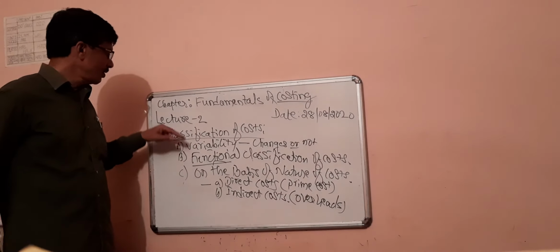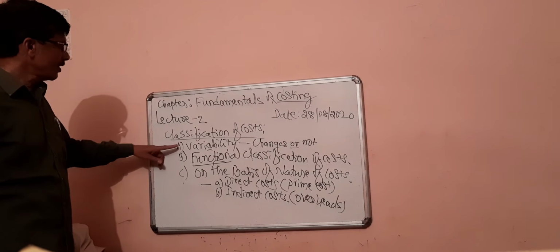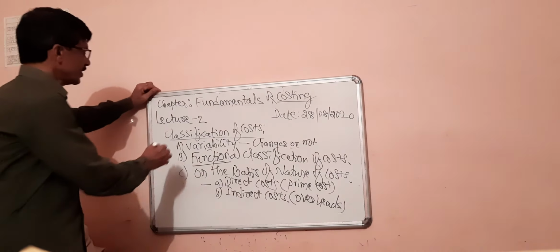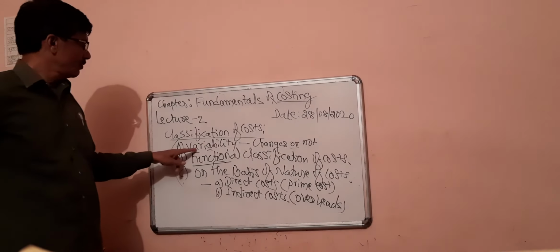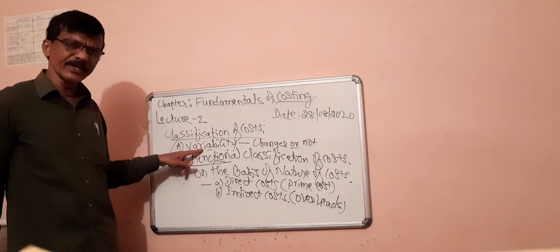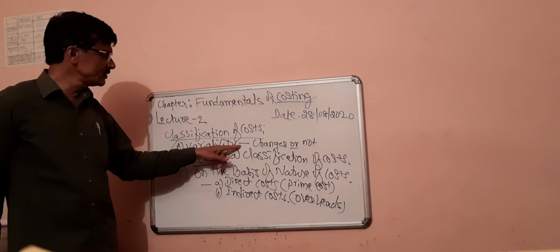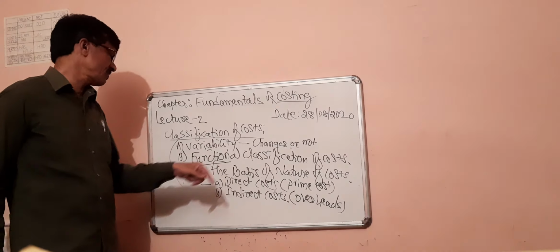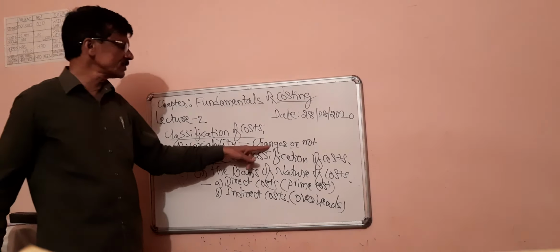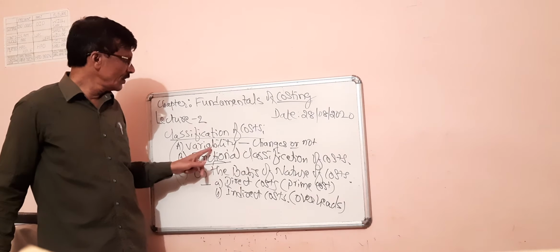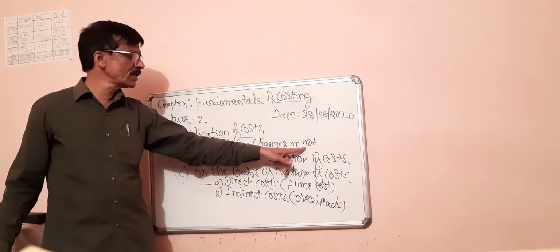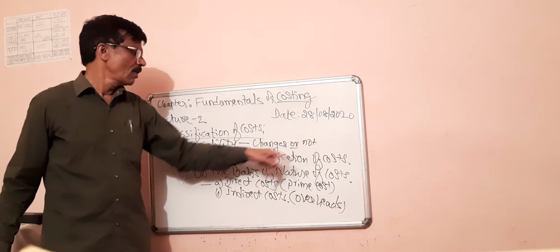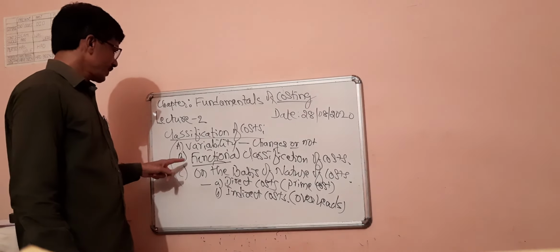Once again, I wish to repeat here, classification of cost is done on three angles. First one is on the basis of variability, whether a cost item changes or not. If a cost item changes, it is called a variable cost. On the other hand, if cost items do not change, they are called fixed costs.